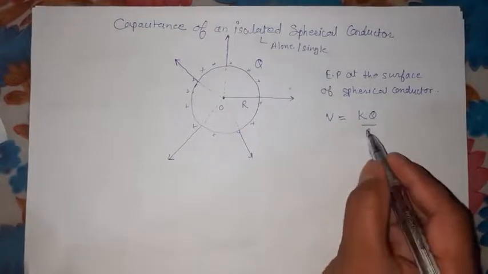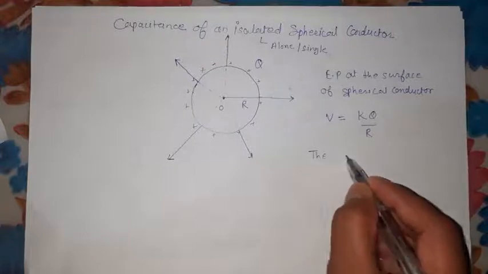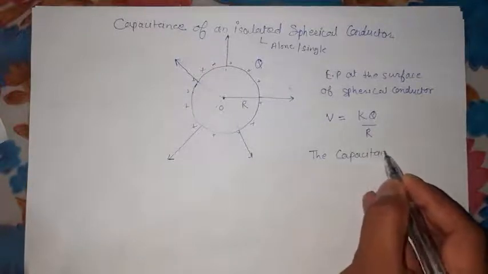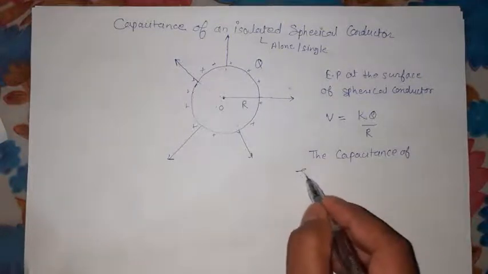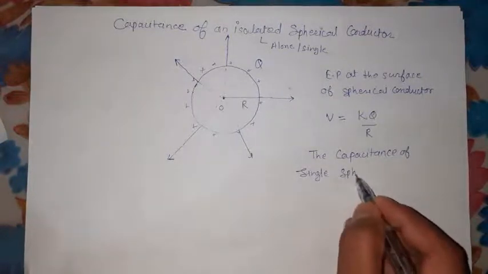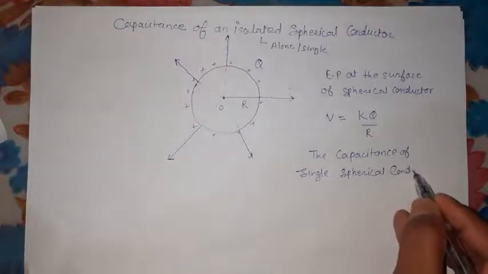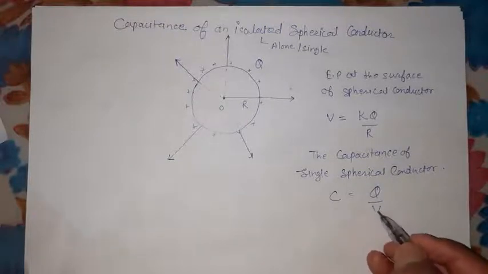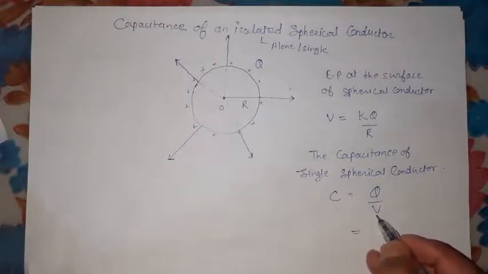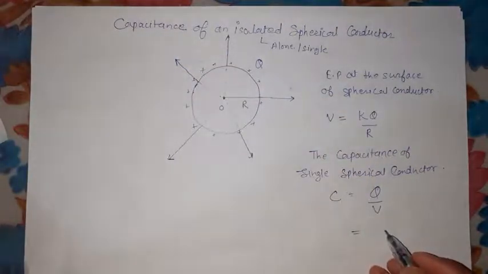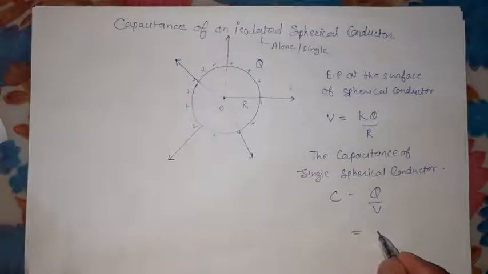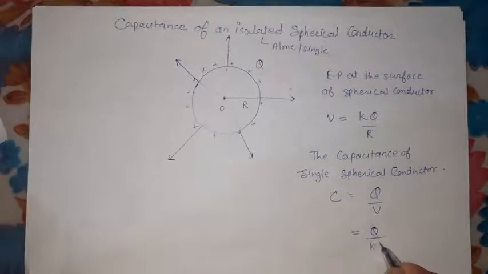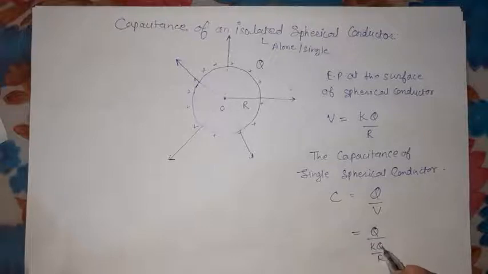Okay, now over here, the capacitance of this one, what will it be? The capacitance of this single spherical conductor is given by the formula C is equal to Q by V. Okay, so put in the value of V, the potential of this single conductor. Therefore we get Q upon KQ by R. So this Q is going to cancel, this R will go in the numerator. So it is R by K.